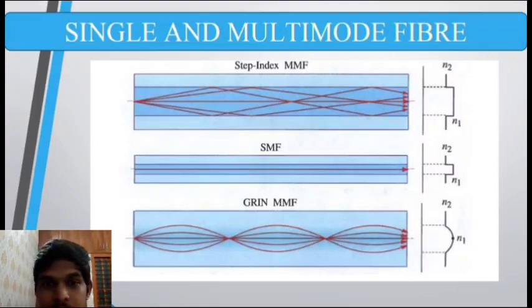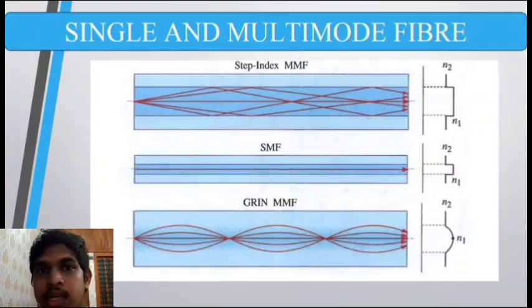What this graded index multimode fiber does is that the refractive index of the core is going to be larger, and the refractive index at the boundary is going to be lower, in such a way that modal dispersion can be reduced. So the refractive index is higher at the center and lower at the outer part. So modal dispersion is avoided, or there would be less modal dispersion.